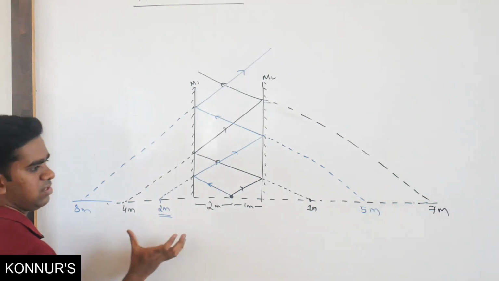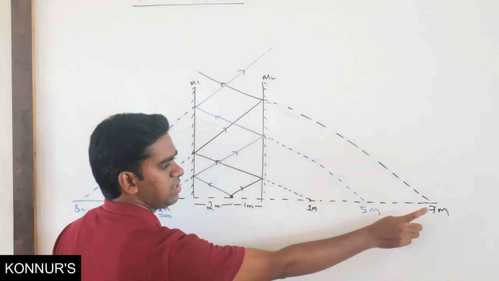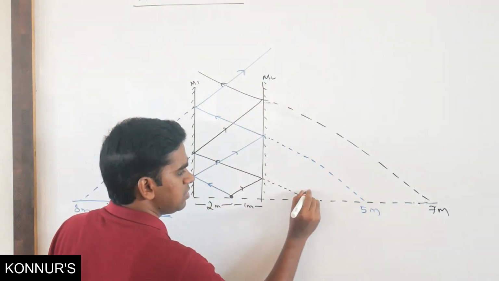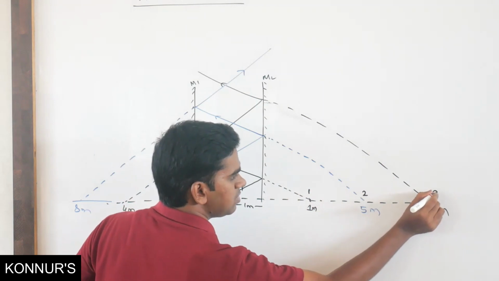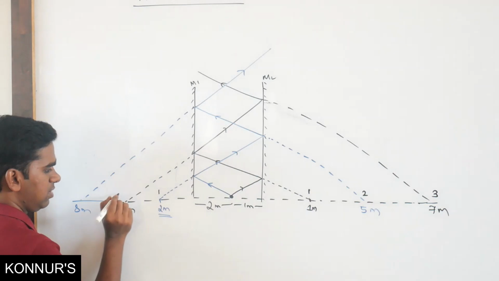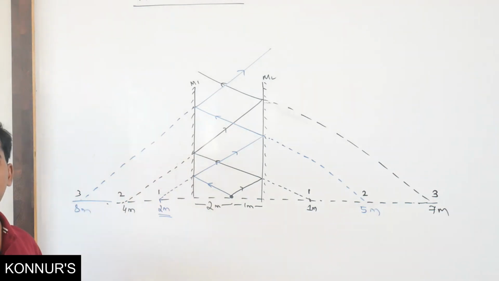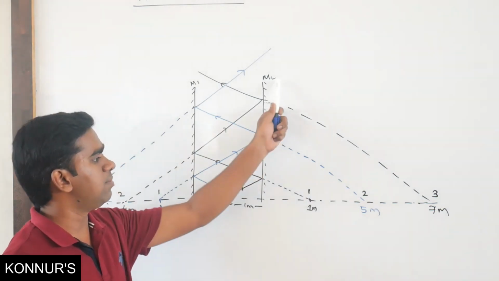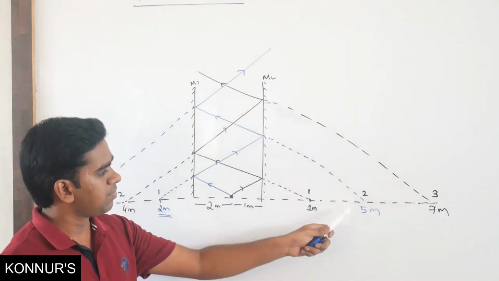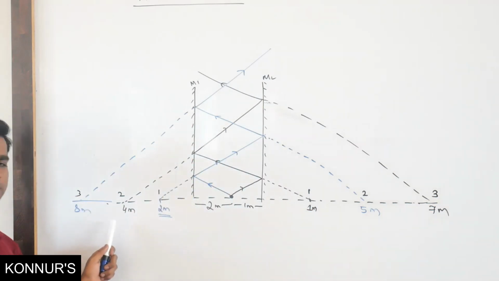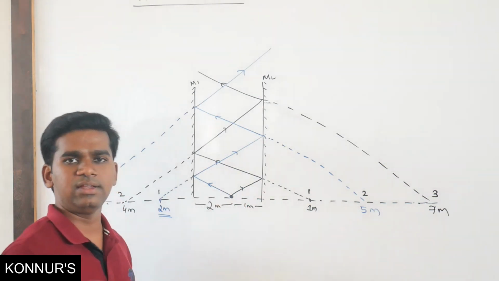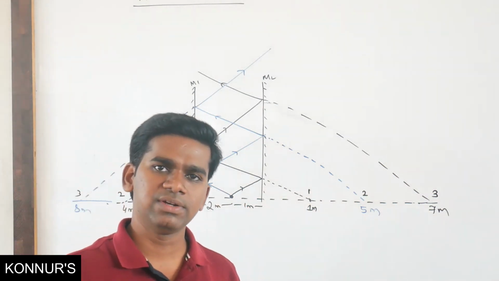So these are the distances of first image, second image, third image from mirror M2. From mirror M2, this is the first image, this is the second image, this is the third image. Similarly, from mirror M1, this is the first image, second and third. If they ask where is the second image from M2, it is 5 meter. If they ask where is the second image from M1, it is going to be 4 meter. So this is how we can calculate the distances of the different images.